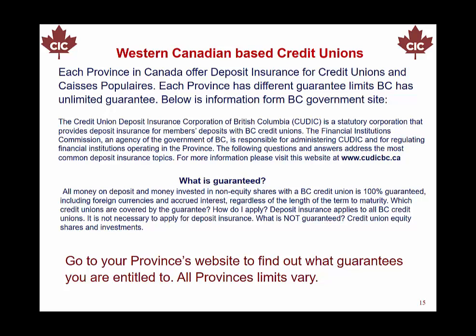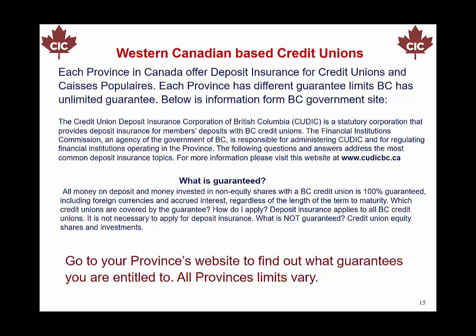Western Canadian-based credit unions. Each province in Canada offers deposit insurance for credit unions. Each province has different guarantee limits. BC has an unlimited guarantee. Below is information from the BC government site.